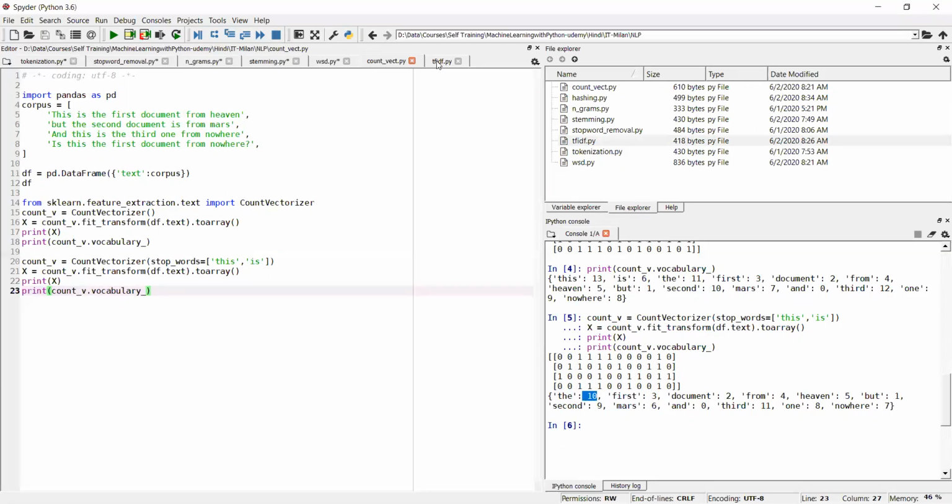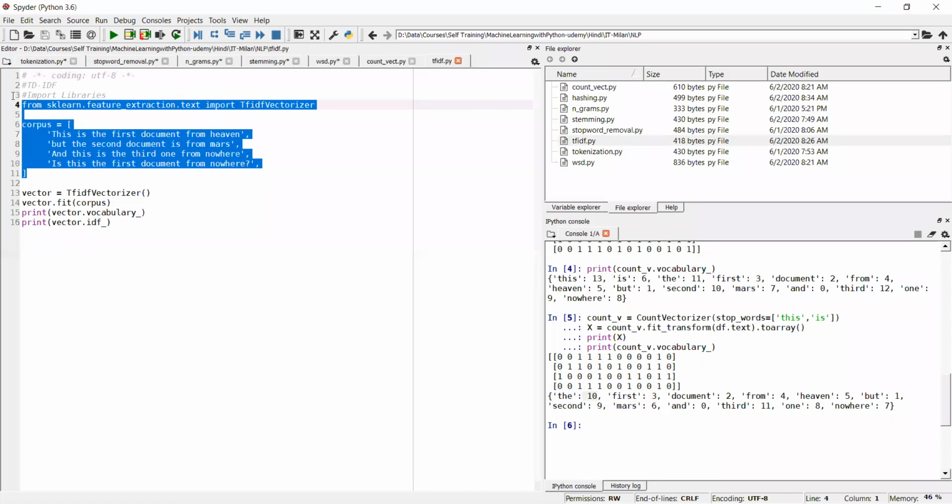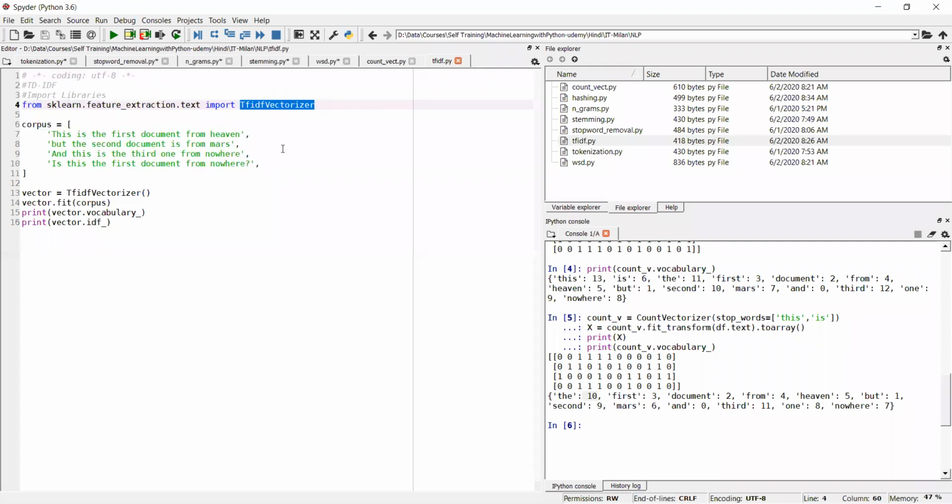Okay, now we'll see TF-IDF. In the same way, we have a corpus. I have already imported the function from sklearn.feature_extraction.text, created an object of it, and now I am fitting the corpus with that object.